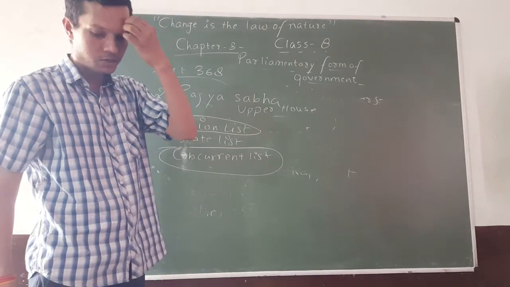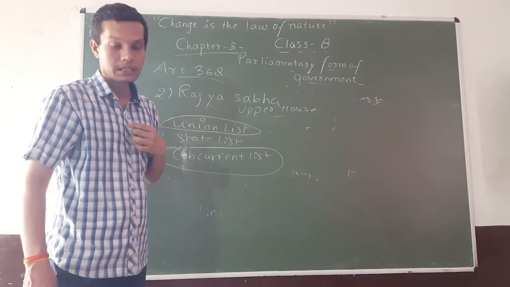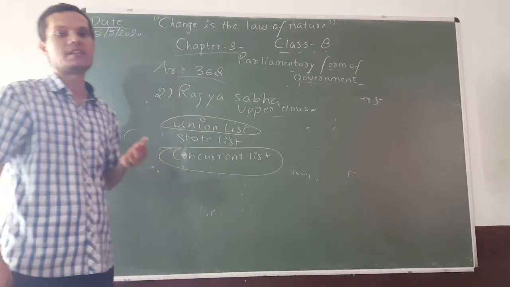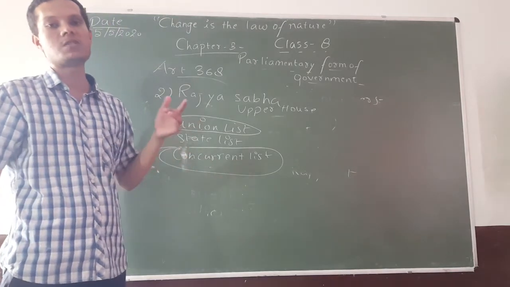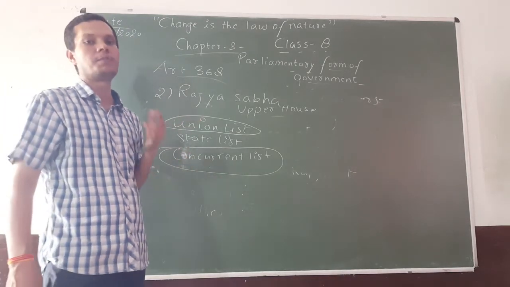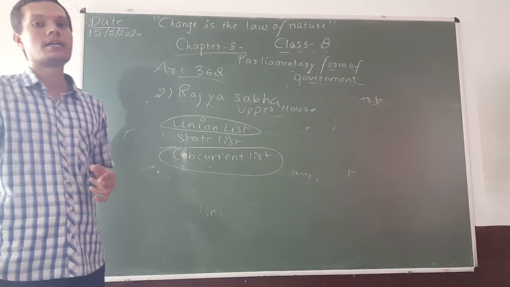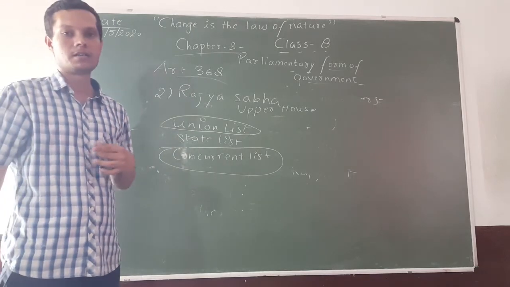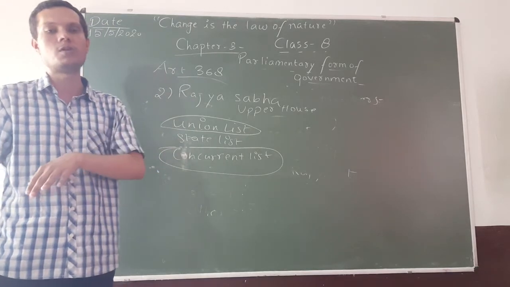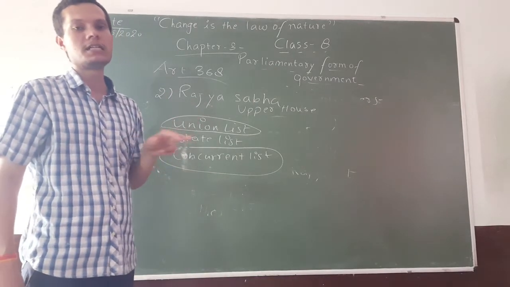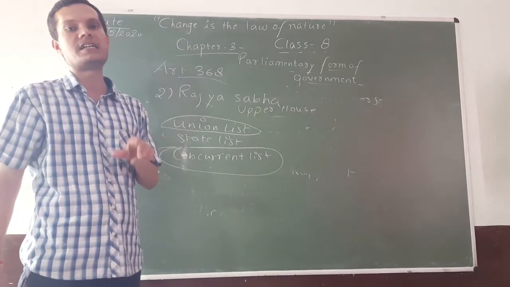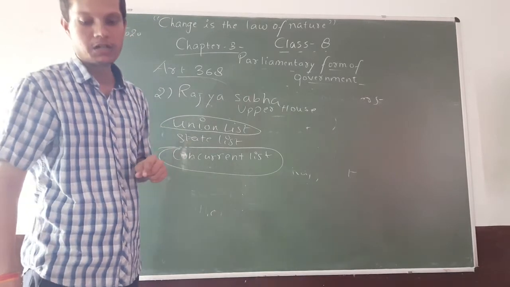Okay. Electoral function. The elections to the president and the vice president are conducted by the parliament itself. The president and the vice president are not elected directly by the people of India. They are elected by the representatives of the people of India, that means the members of the Lok Sabha as well as the members of the Rajya Sabha. The members of both the houses elect the president and the vice president of India. Control of the executive.